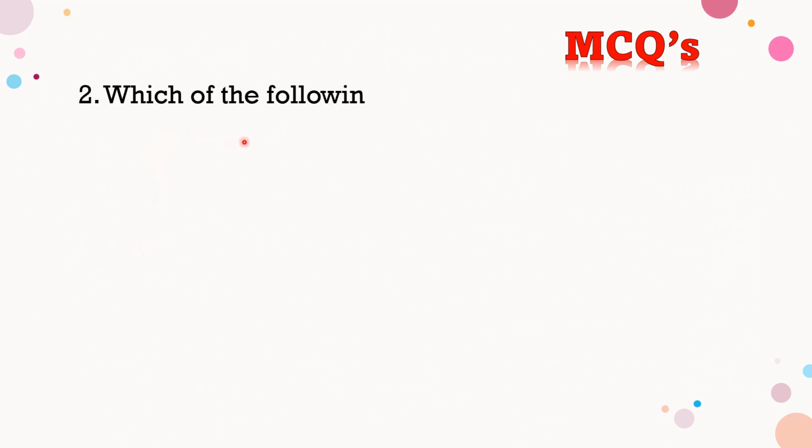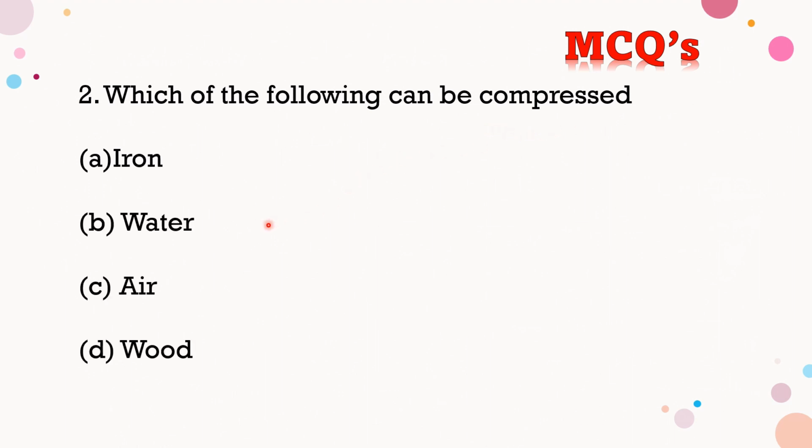Go to the second question. Which of the following can be compressed? Iron, water, air, wooden piece. Among these four, which one can be compressed? Air. So, air can be compressed. Third option is correct. Next one.